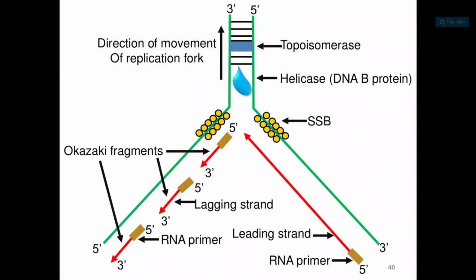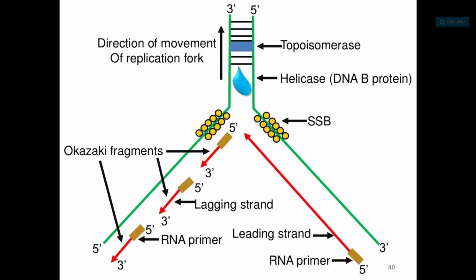See the diagram here. 3' end, 5' end, this is the unwound DNA, and this is the fork where the separation takes place. Two strands are separated, unwinding takes place, and the fragments here are called Okazaki fragments. This is the SSB, and these are lagging strand Okazaki fragments. These are lagging strand from 5' to 3', and these are leading strands from 5' to again 3'. And this is the topoisomerase enzyme, this is the helicase enzyme, which helps in unwinding of DNA.